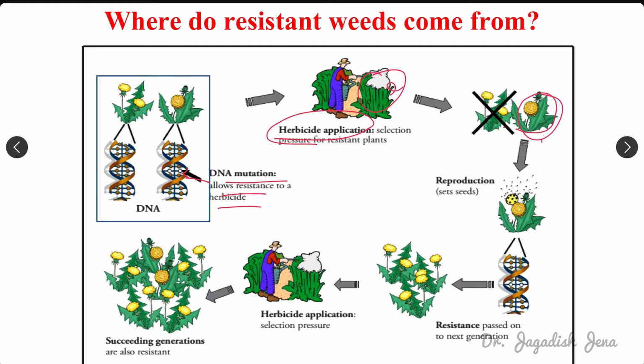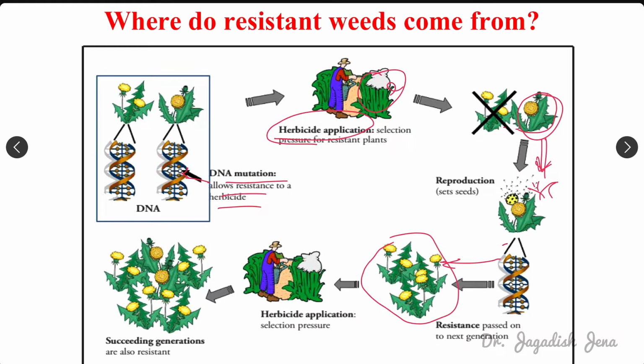Okay, then if this weed survived that particular herbicide as it has been mutated, after flowering stage, if it produces some seed, those seeds will also become herbicide resistant because this is genetic in nature. So in the next year, it will produce numerous weeds.